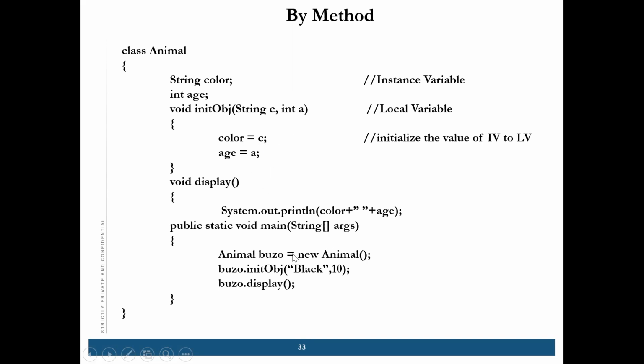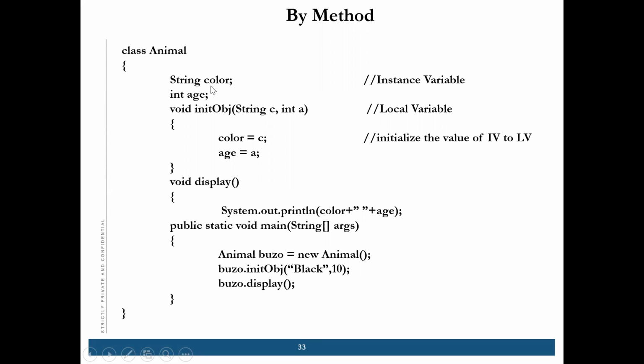Okay, so what will happen is when you write Buzu dot this method name and then black and 10, these values are going to initialize C and A: black is initialized to C because it's a string, and 10 is initialized to integer A. Then these two values are initializing the instance variables.